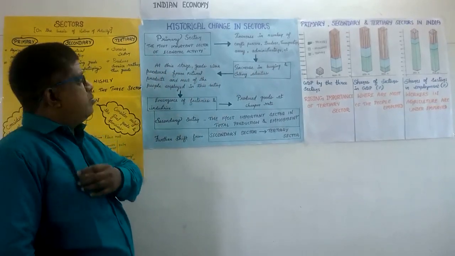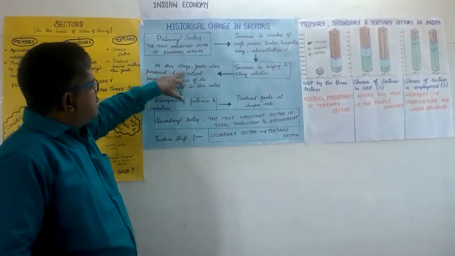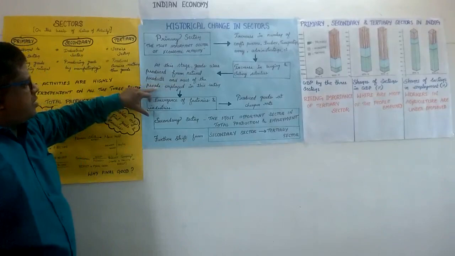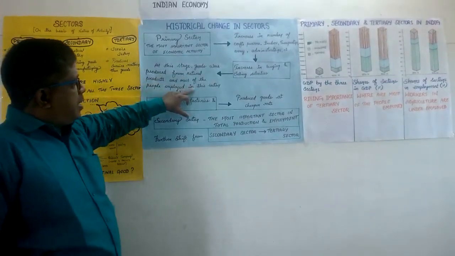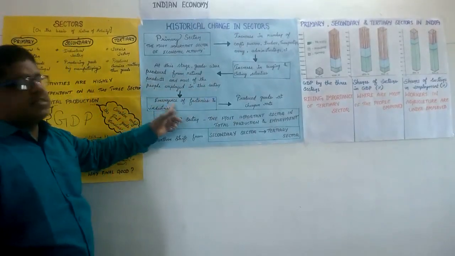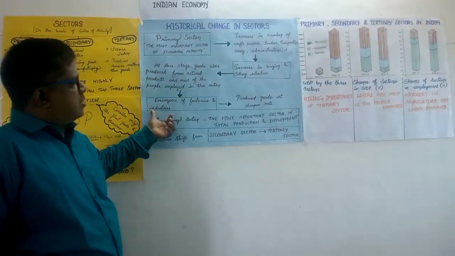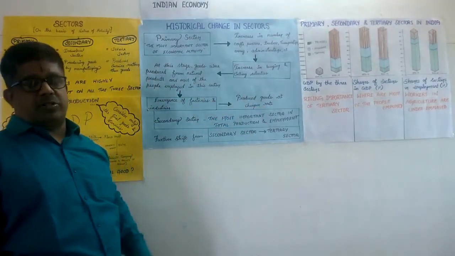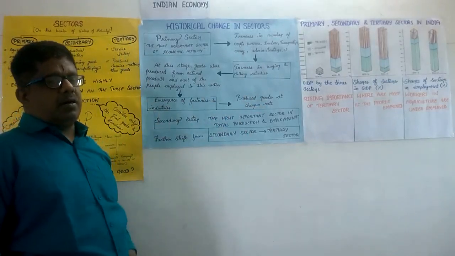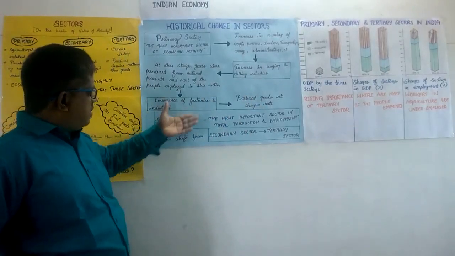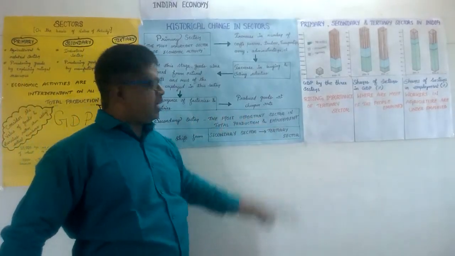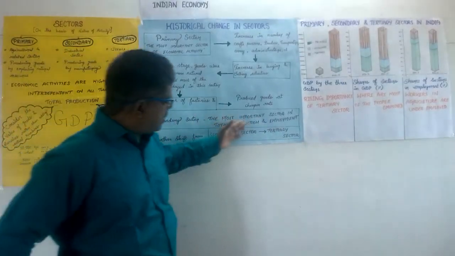Therefore, the government set up more industries. At this stage, goods were produced from natural products, and most of the people were employed in this sector. That is the emergence of factories and industries, which led to producing goods at a cheaper rate. So more people are getting more goods at a cheaper rate. This led to the secondary sector becoming the most important sector in total production and employment.